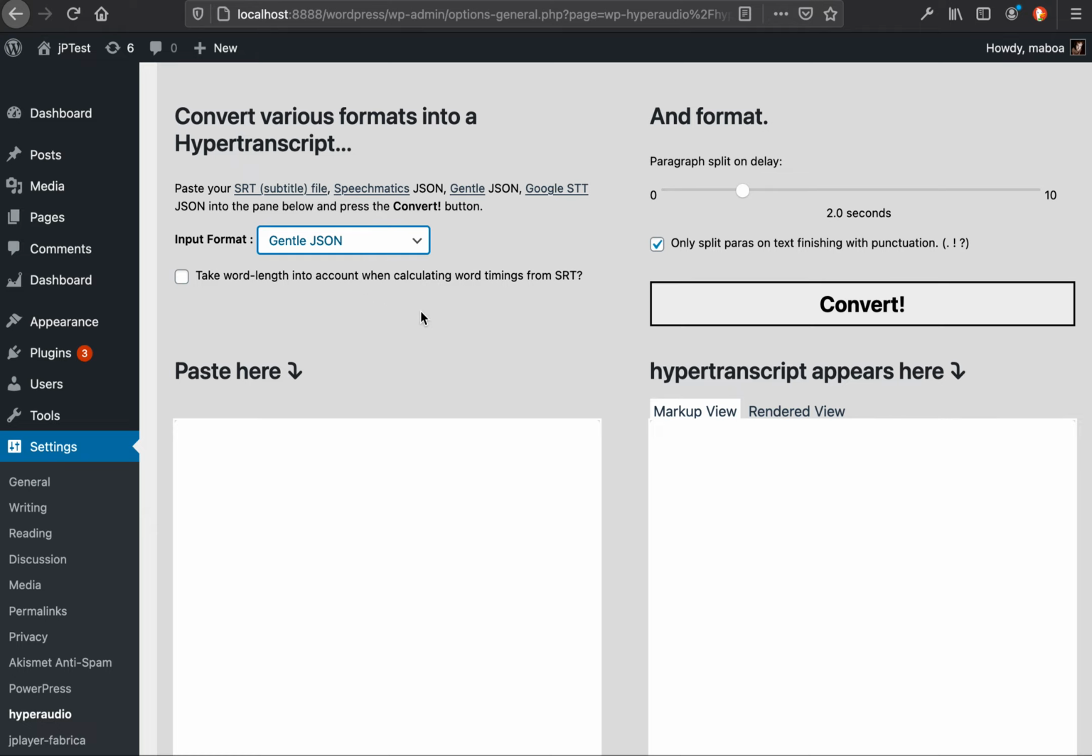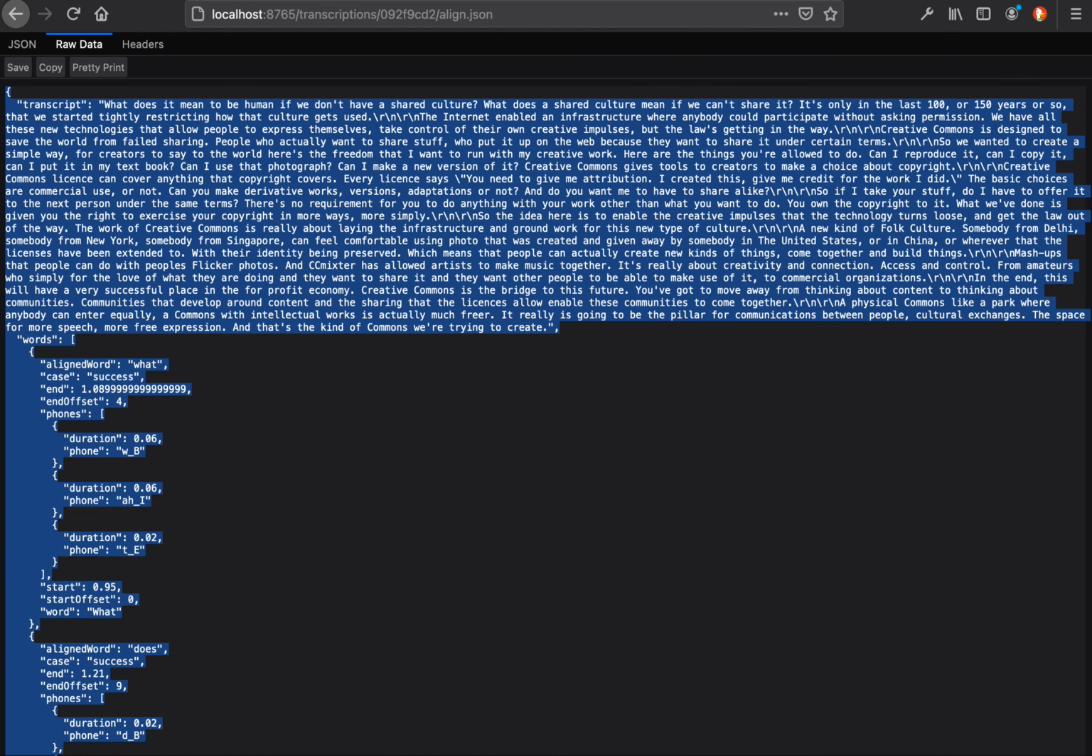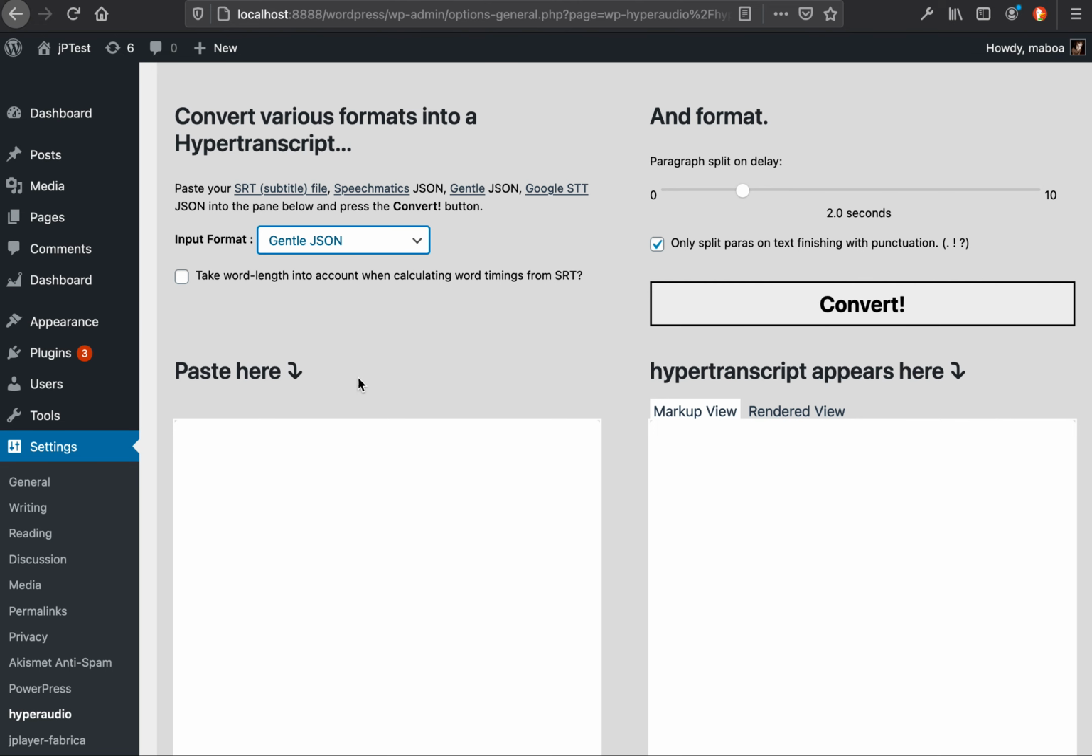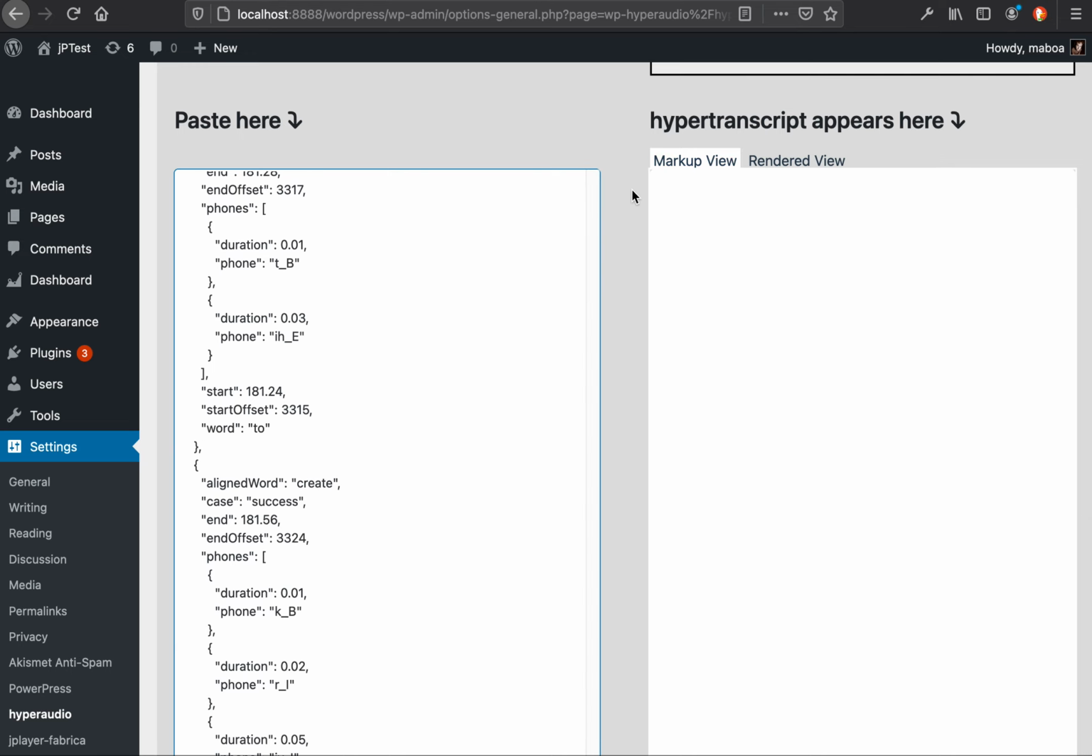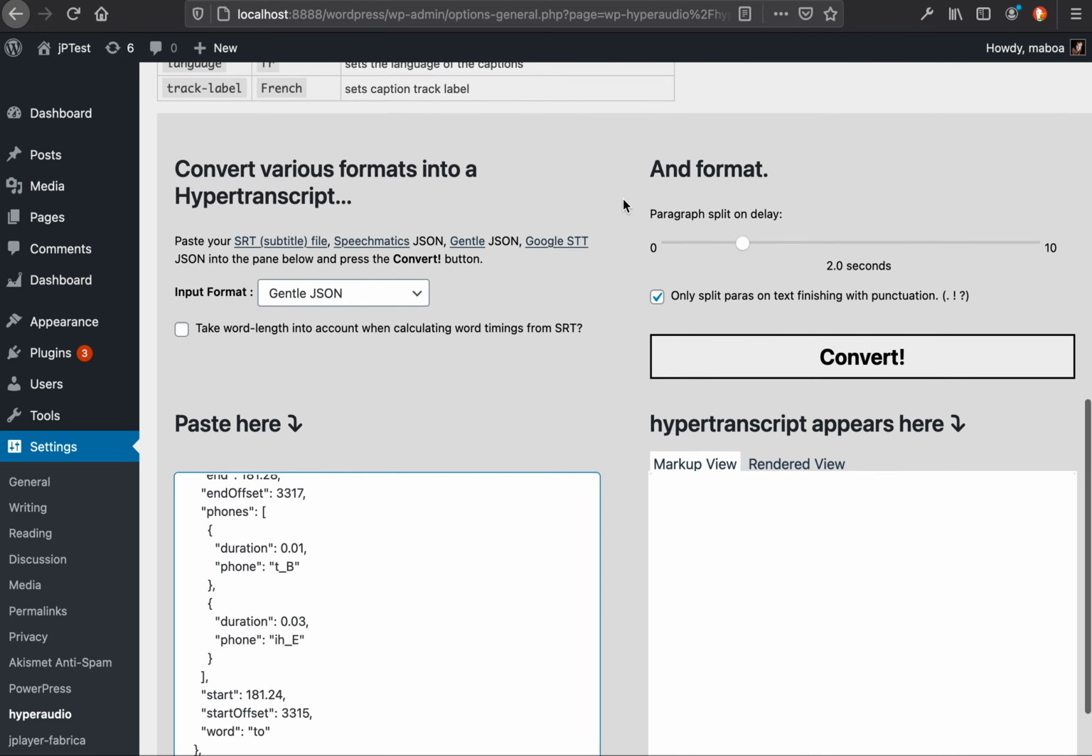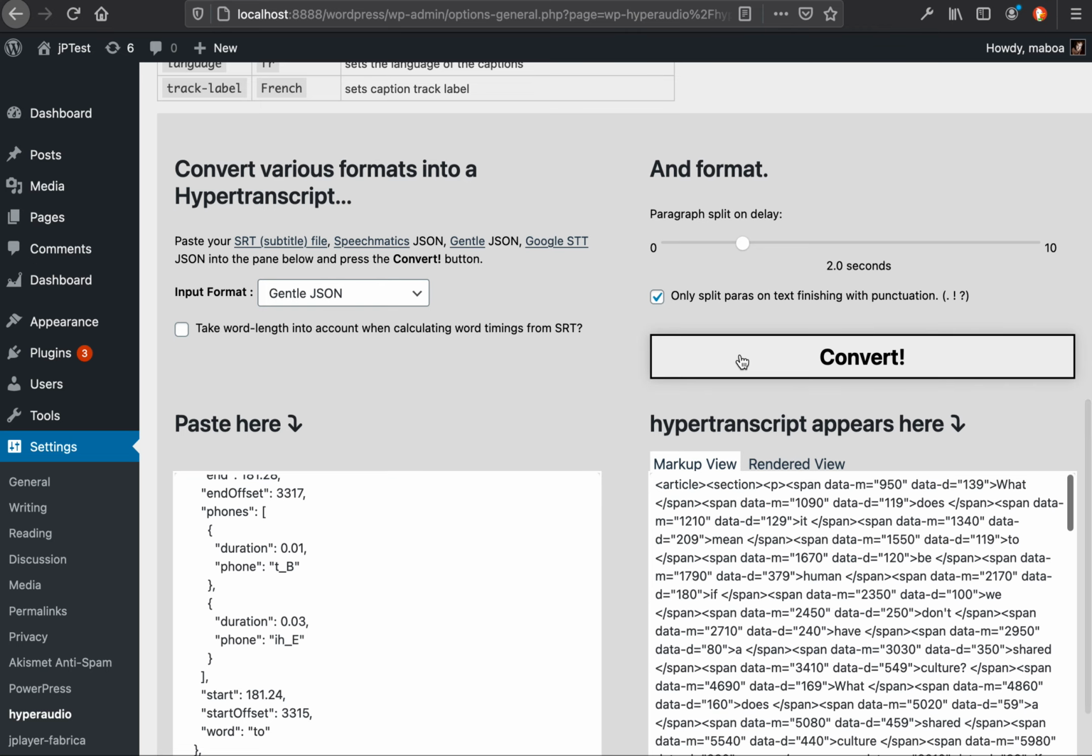So I've already got the transcript, and I'm just going to grab the JSON and put it in here. Now there's a few options. I don't need to take word length into account because we're not converting from SRT. I can split paragraphs on text finishing with punctuation. It seems like a good idea, and I can split on a delay, so let's just do it.